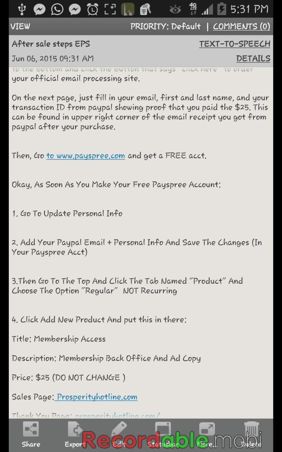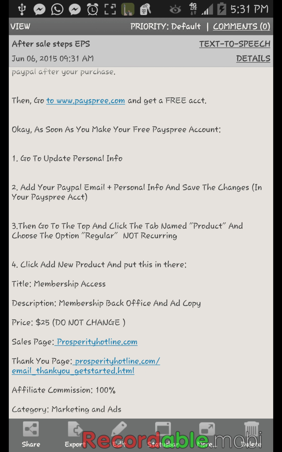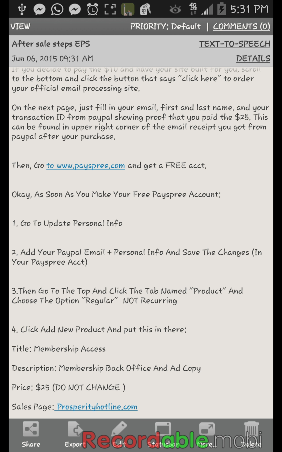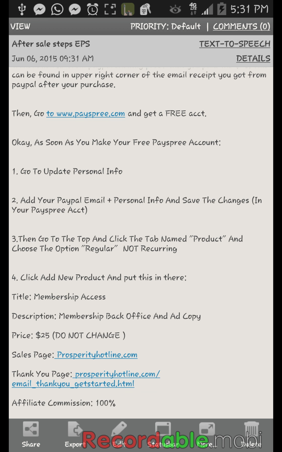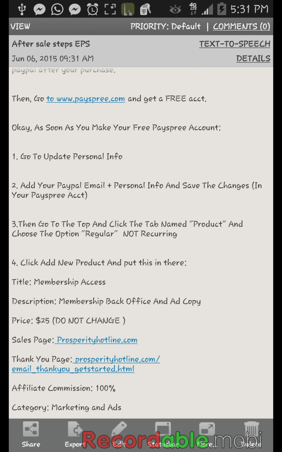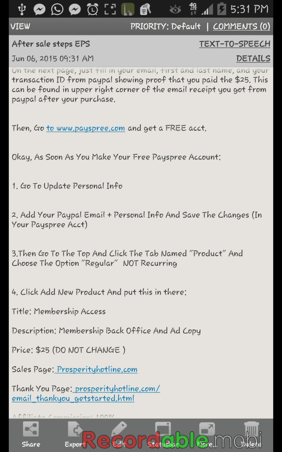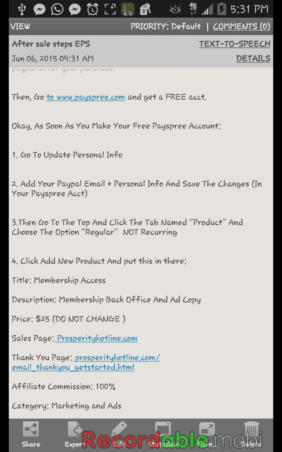I don't know how to do that. And then it tells how to start with that process, putting in your information: name, email, transaction ID from your PayPal receipt. When you paid your $25, you had an email from PayPal with a receipt, and it had a transaction ID on it. That's what you also put in on that form to have the company build your website.